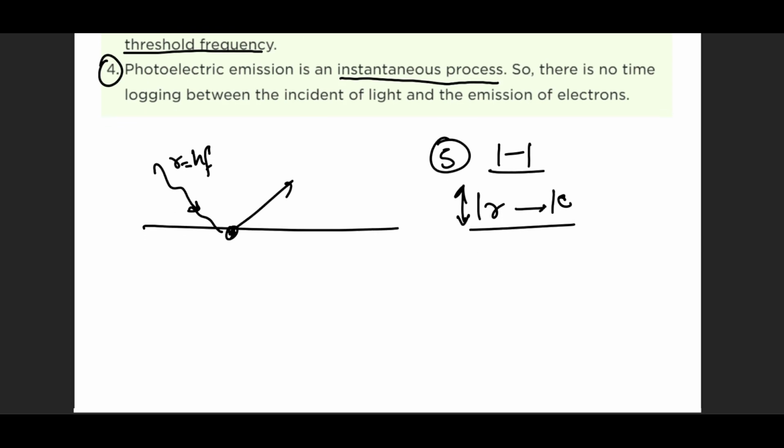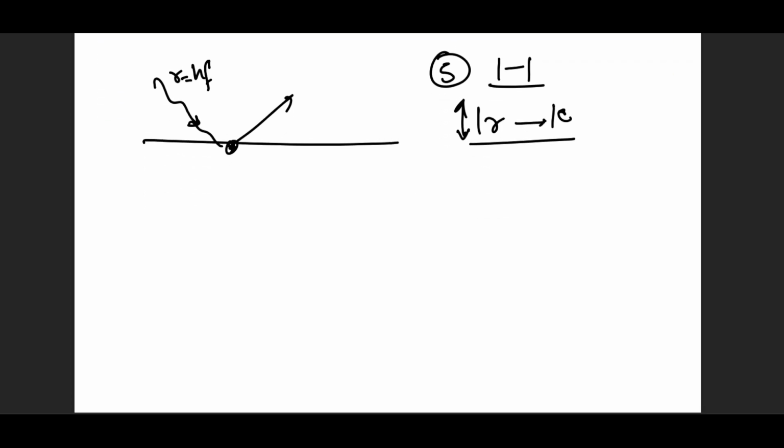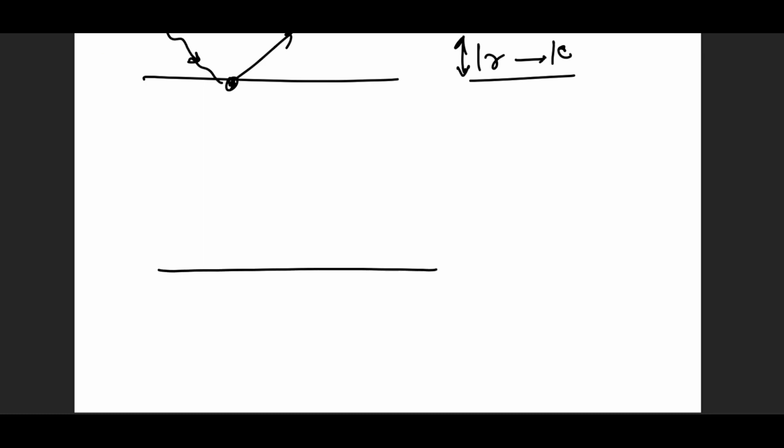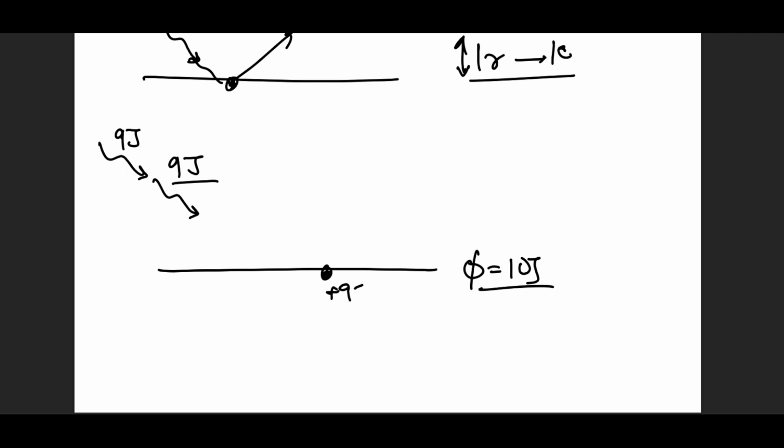Let's see if this was a wave. Even if I'm sending in a photon with 9 joules of energy, why is this electron so stubborn that I need 10 joules to escape? Why can't it take this 9 joules, absorb it, and wait for a second photon to come in and provide another 9 joules? Now it has 18 joules. No, this addition of energy is not possible for photons. This is not possible for particle physics. This is where the discrepancy starts to take place.